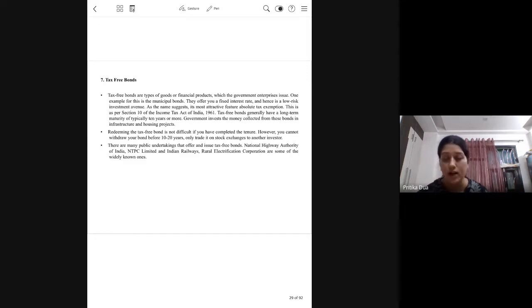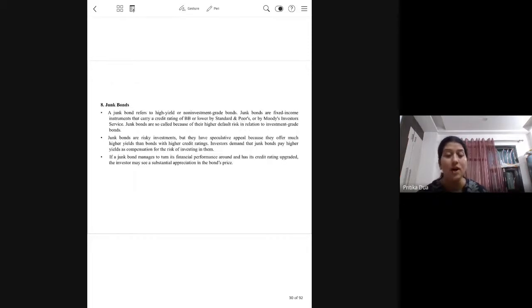Tax-free bonds, I already told you, have tax exemption, and generally the real estate and infrastructure bonds are tax-free bonds. Junk bonds are risky bonds. Junk means trash. So junk bonds are bonds which have a very low credit rating, making them a very risky investment.